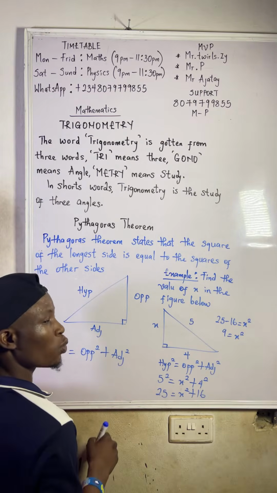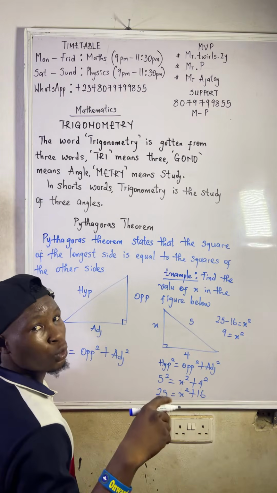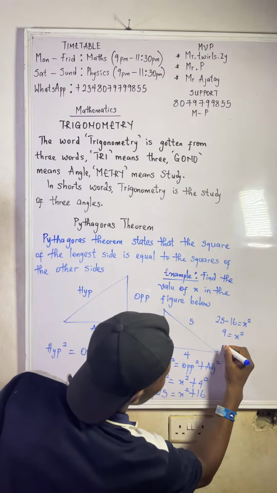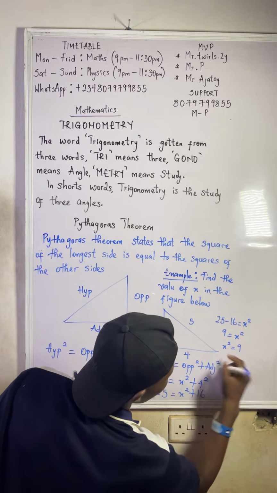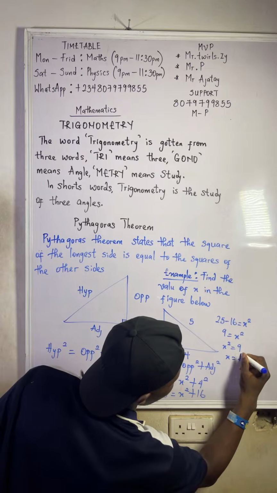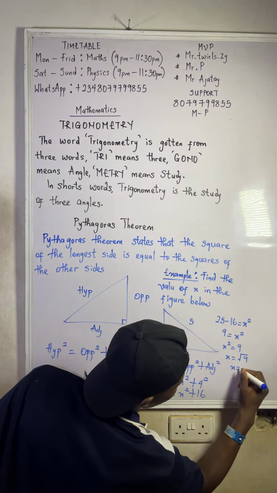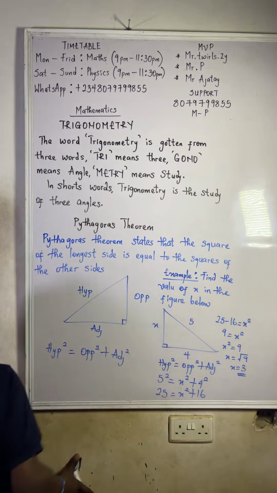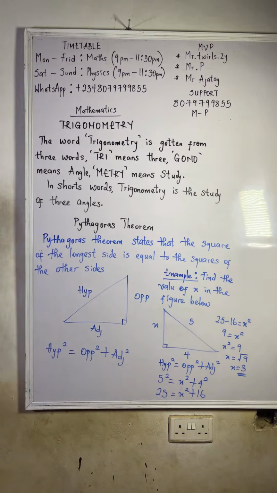For us to remove the square, don't forget that if you want to remove square, you take the square root. You have x squared equals 9, so the square root of 9 is 3. Your x equals 3. And that's how you get the value of x.